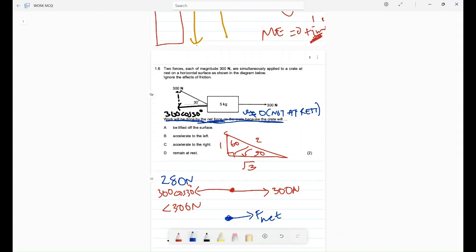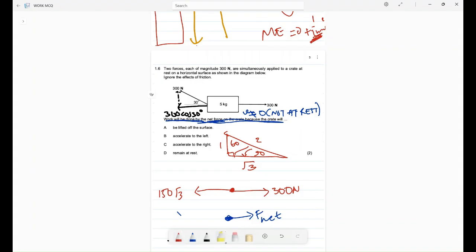Actually, I do not have my calculator near me, and for the purpose of time, let's just stop assuming. People, when you assume, they take it as it is. So this is 300 square root of 3 divided by 2, or simplified further, 150 root 3. So my F net is towards the right.